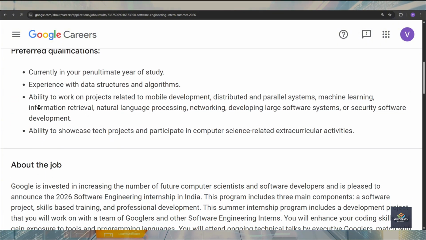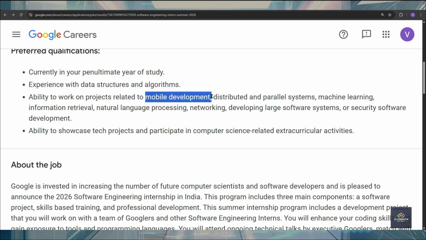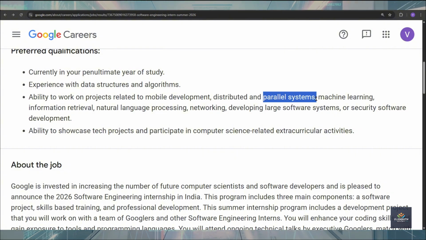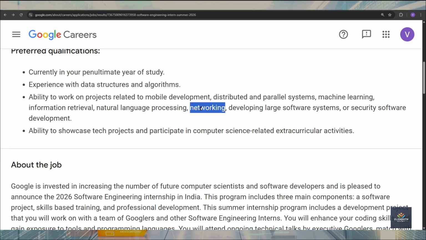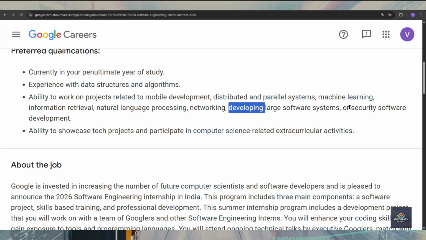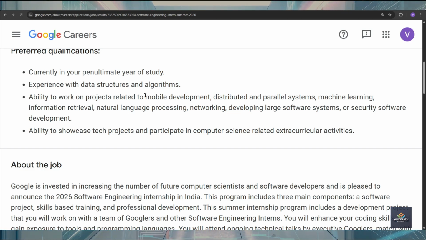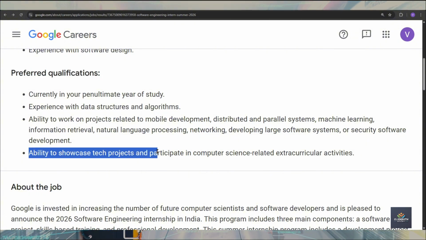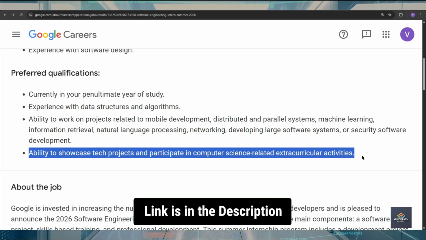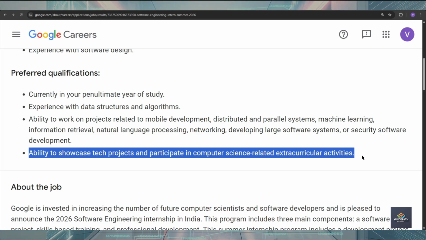And furthermore, you should have the ability to work and be eager to learn on projects related to mobile development, distributed and parallel systems, machine learning, information retrieval, natural language processing, networking, deploying large software systems, and security software. So your internship is going to be on any of these technologies. If you are eager to learn any of them, then this internship is very good for you, guys. Another preferred qualification is to showcase some extracurricular activity or certification, such as paper presentation certificates, participation in hackathons, and winning coding competitions.